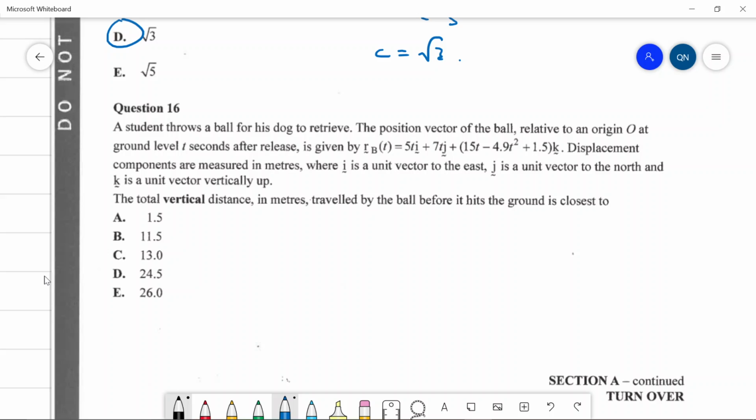So i is a unit vector to the east, j is a unit vector to the north, and k is a unit vector vertically up. So we can take a look at that third component there, because this is just the vertical distance. So we just need to focus on this component here, and take a look at how much it goes up and how much it goes down, pretty much.